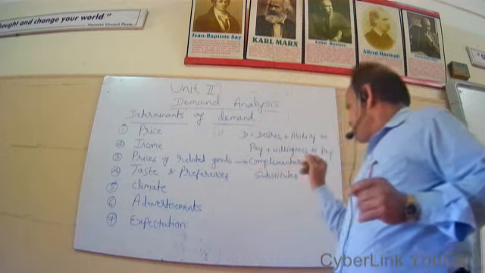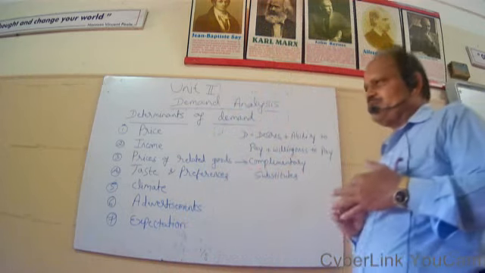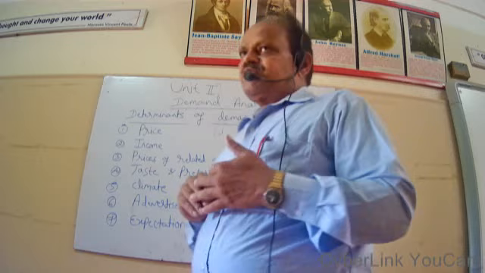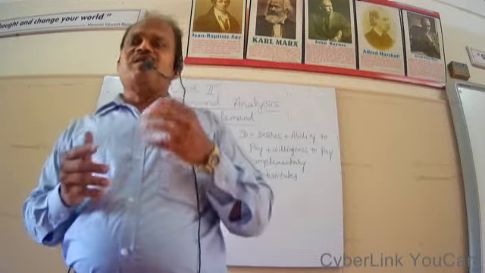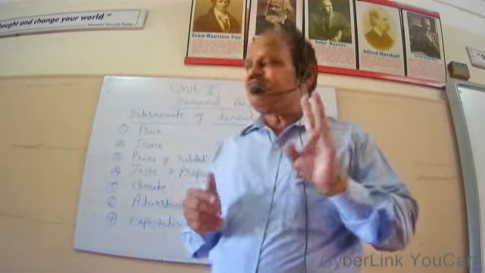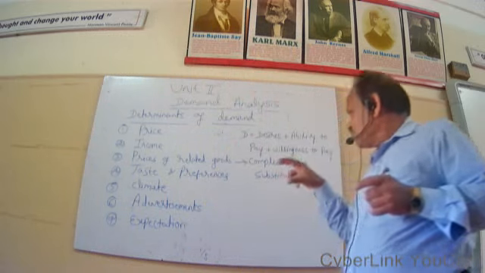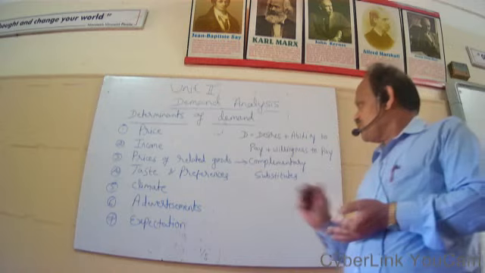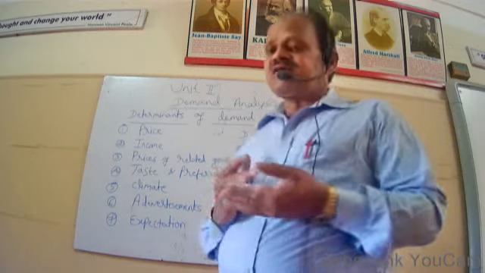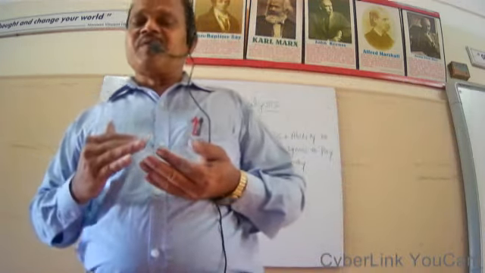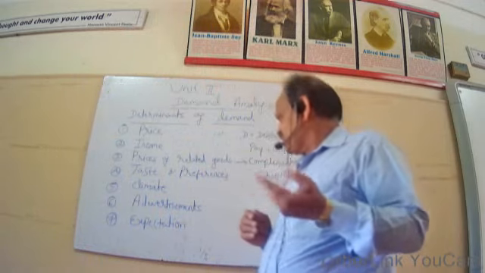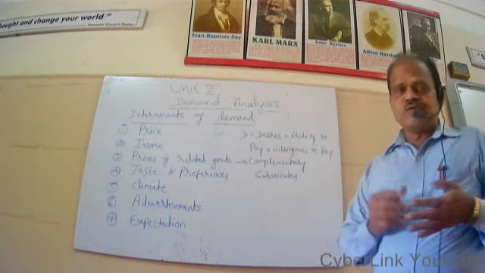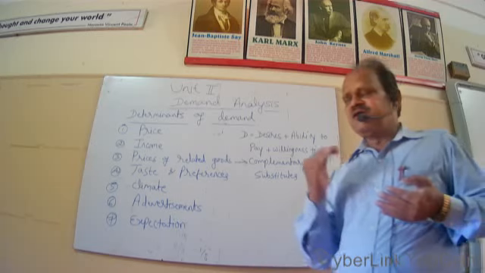One is complementary, another is substitutes. So what are complementary goods? In case of complementary goods, the demand for two or more goods arises at a time. It means two or more goods are needed at a time to satisfy a particular want. For example, car and petrol, pen, ink, and paper.